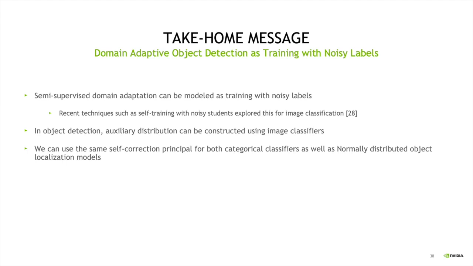In object detection, the auxiliary distribution can be constructed using an image classifier. So that way we can actually encode cues that we don't have in our object detection model. And also, we showed that the self-correction principle can be applied not only to categorical distributions, but also to normally distributed object localization models. So it can be done basically for any form of distribution that we have in the